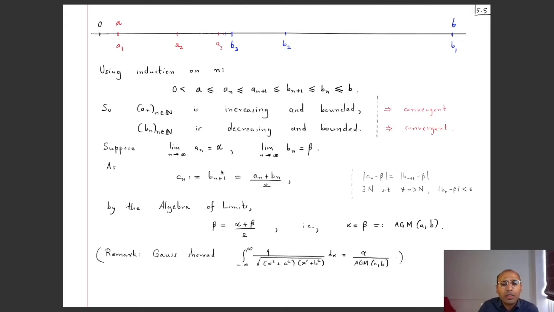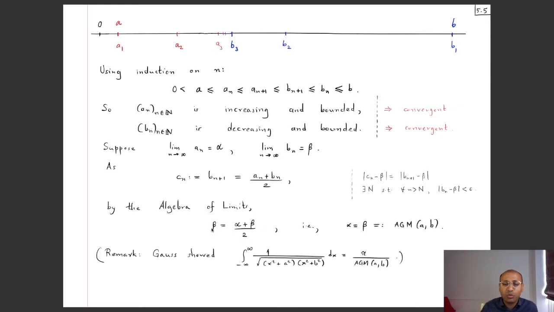So this sequence Cn converges to beta, and that's the same as this sequence, which by the algebra of limits converges to (alpha plus beta) by 2. And since it's one and the same sequence, by the uniqueness of limits, this beta has got to be equal to (alpha plus beta) by 2.